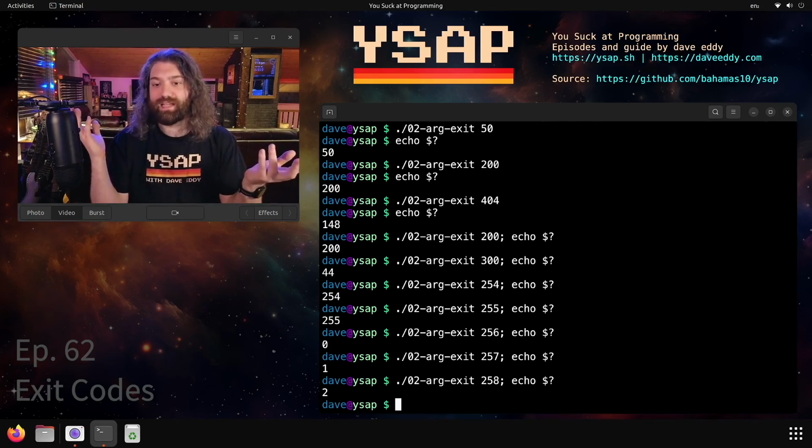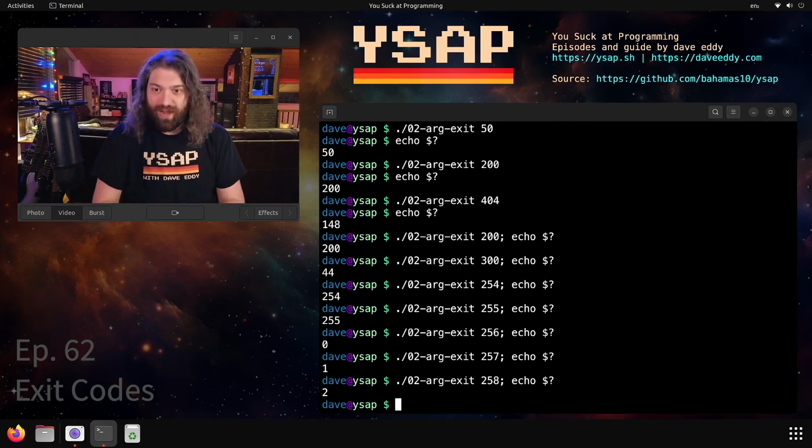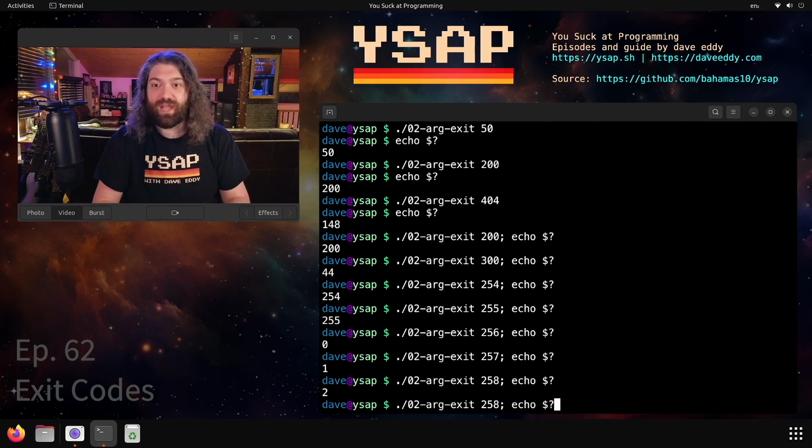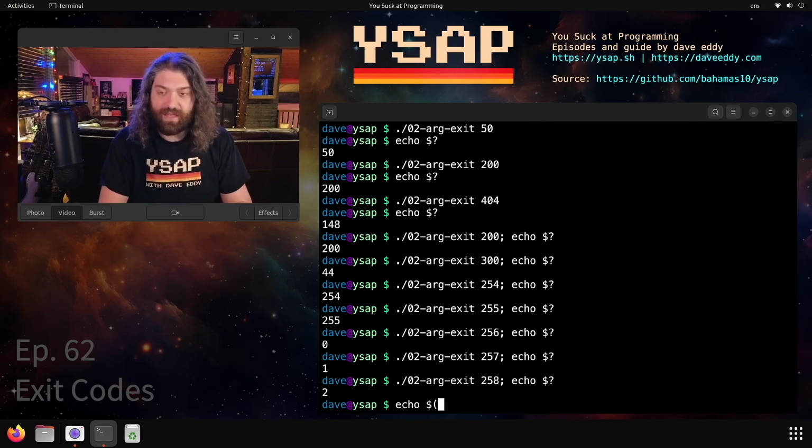We can exit in Bash an integer. We have 64-bit integers. They might technically be slightly less. I don't know. Don't quote me on that. We basically have 64-bit integers. The problem is the exit code from the operating system chops off everything. It only cares about the last 8 bits, so it will truncate everything to an 8-bit number. This is effectively the same as modularly dividing it by 256, or 2 raised to the 8th power. So that's how we could calculate this beforehand.